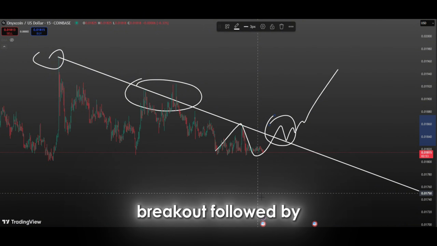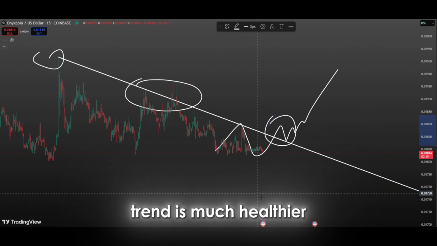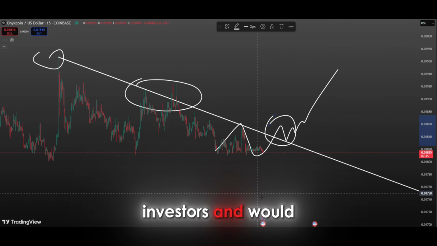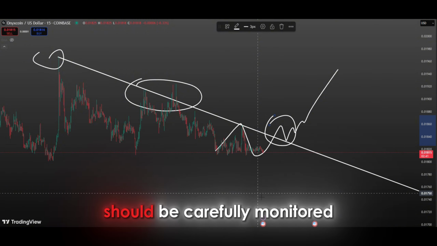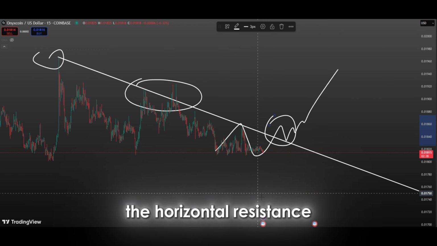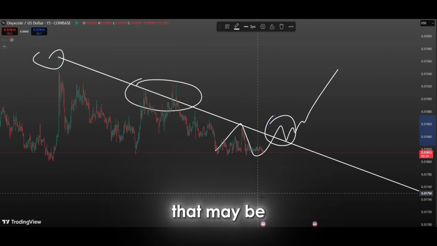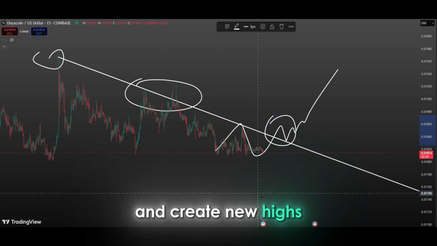However, a trend breakout followed by a retest, where the price returns back to the trend line it broke, indicates that the uptrend is much healthier and technically stronger. Such a move would be a big confirmation signal for investors and would bring more buying interest. For this reason, price behavior after the breakout should be carefully monitored as well as the moment of the breakout. Looking at the current price structure, the horizontal resistance zones above the downtrend can be identified as potential targets. Especially the resistance levels that may be encountered first after the trend breakout will be the areas where the price will test its momentum. However, if these resistances are overcome, it is very likely that the price will move towards higher levels and create new highs.